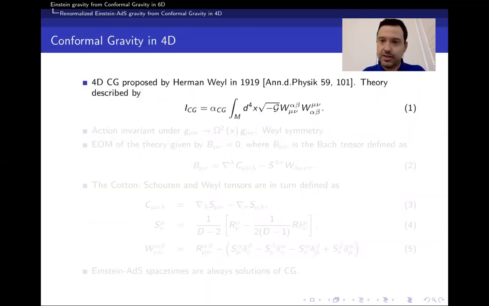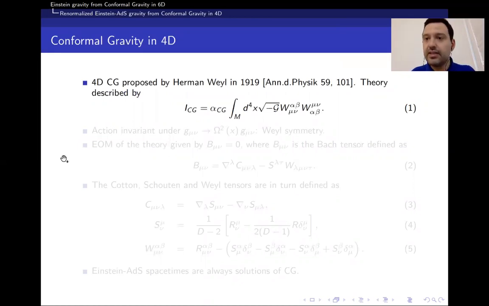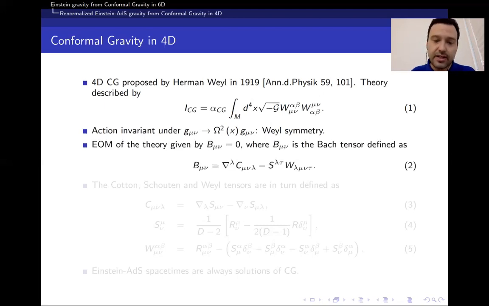So first of all, conformal gravity as a theory was proposed by Hermann Weyl in 1919. And it is essentially Weyl squared gravity, so it's a type of higher curvature gravity. And the action principle is just the square of the Weyl tensor, and it has a Weyl symmetry, namely a local rescaling symmetry of the metric. So the equation of motion for the theory obtained after varying the action corresponds to the Bach flat condition, namely the vanishing of the Bach tensor, which is defined in equation 2.